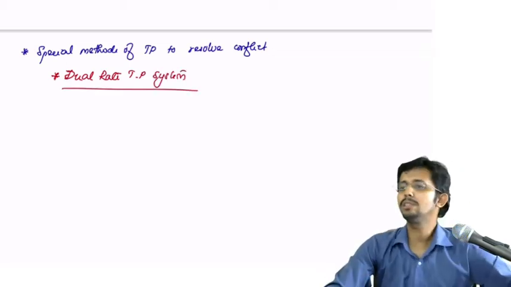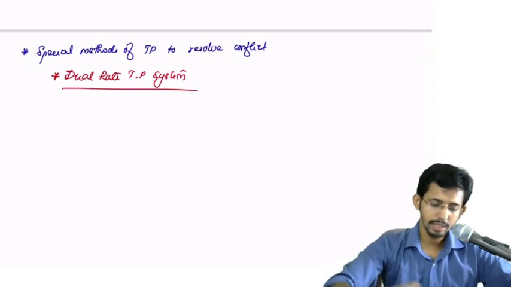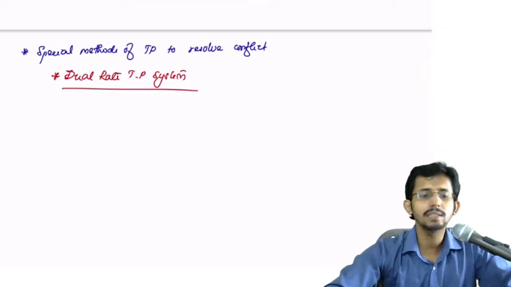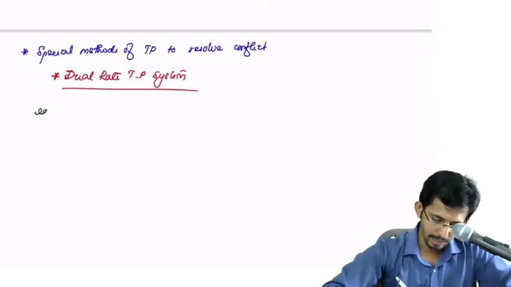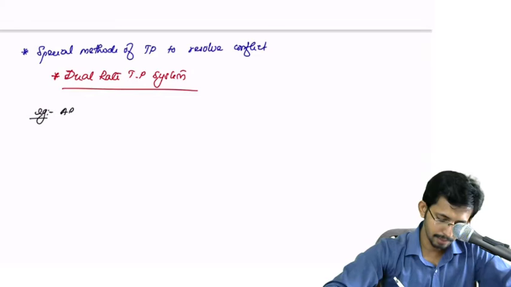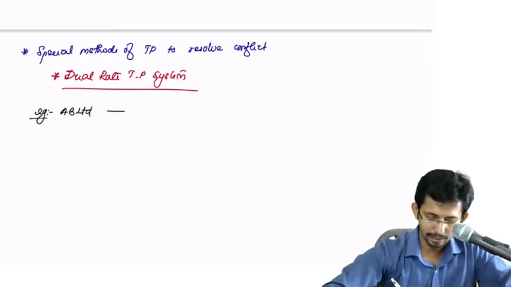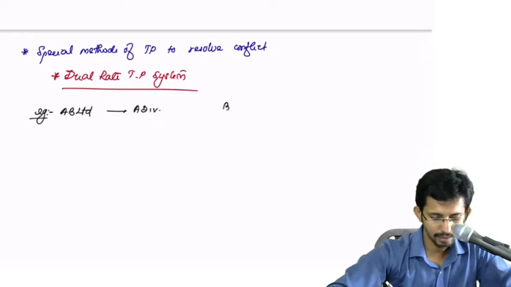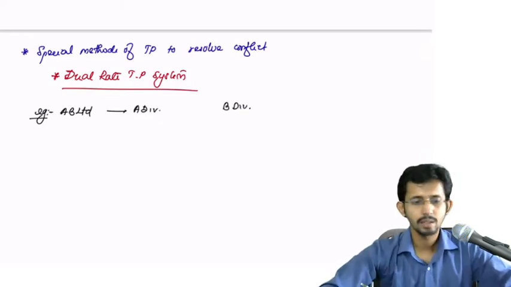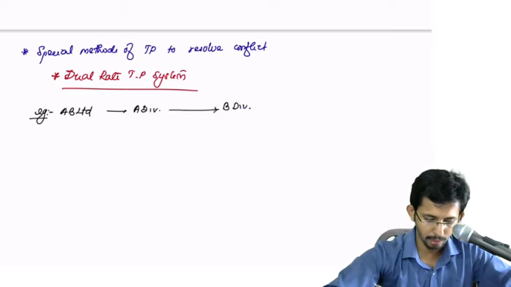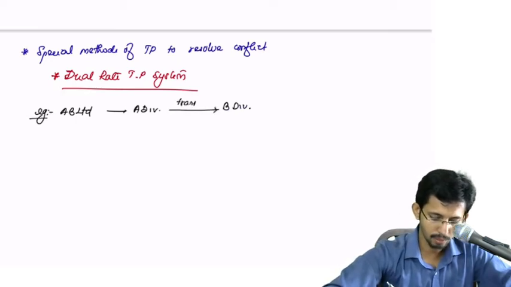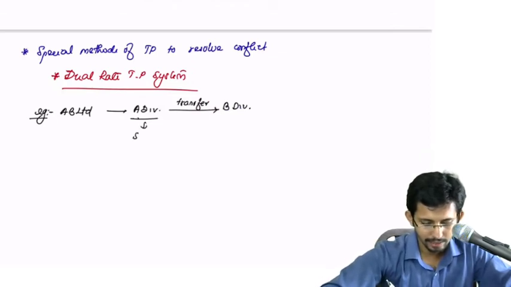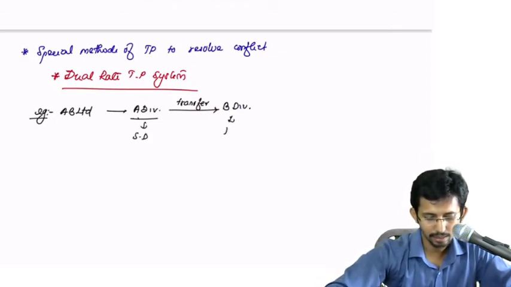What is this dual rate transfer pricing system? Let me try to explain this with the help of an example. Suppose there is a company AB Limited, and it has division A and division B. There is a transfer of a particular component from A to B. A is the selling division and B is the buying division.